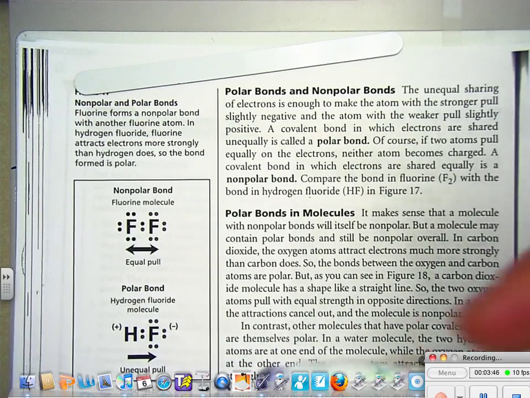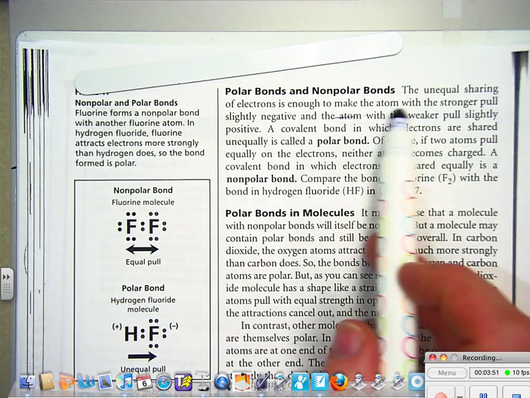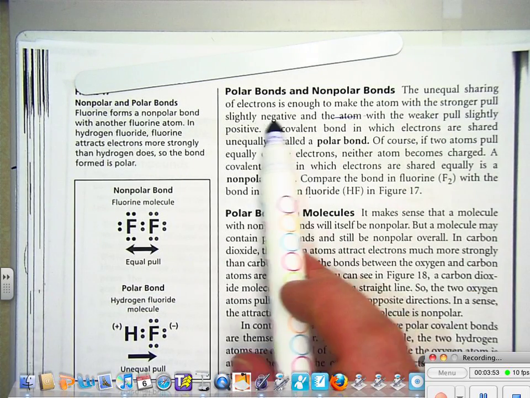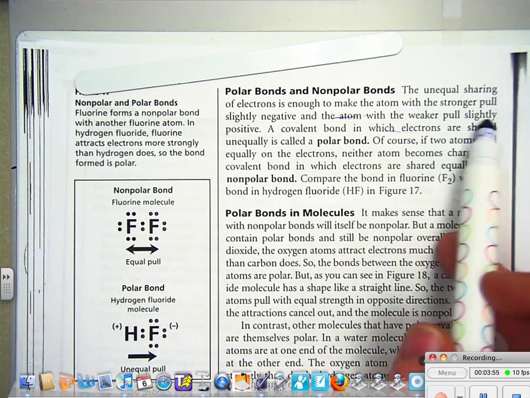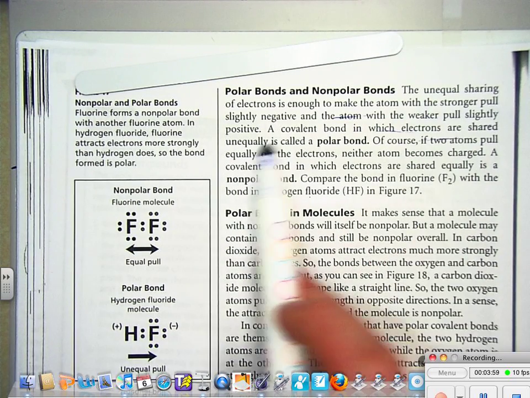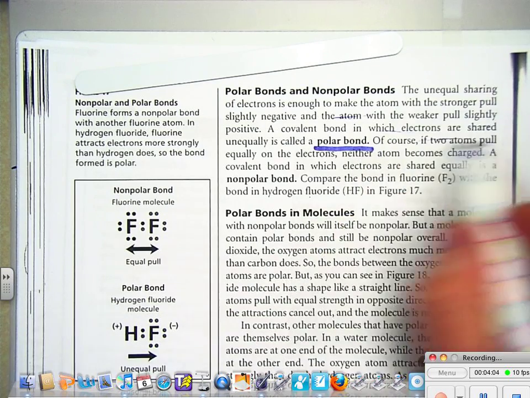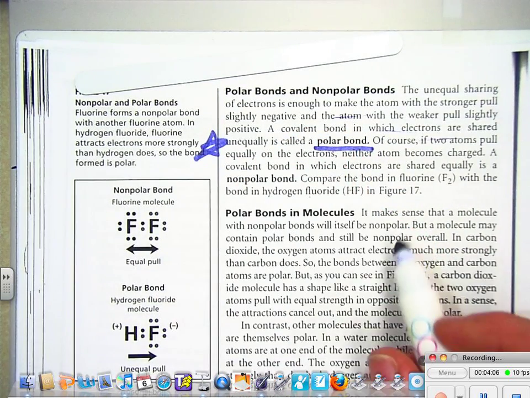Polar bonds and nonpolar bonds. The unequal sharing of electrons is enough to make the atom with the stronger pull slightly negative and the atom with the weaker pull slightly positive. A covalent bond in which electrons are shared unequally is called a polar bond. That's another good quiz question. I like it. And also a vocab word.